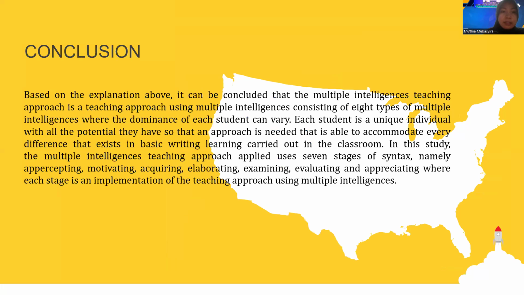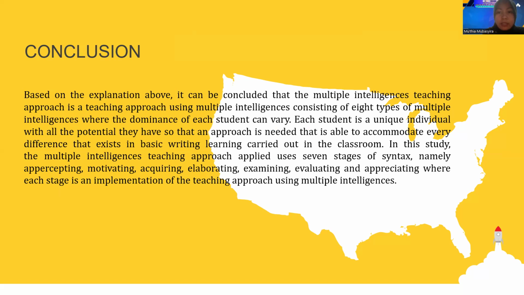So here is the conclusion. Based on the explanation above, it can be concluded that the multiple intelligences teaching approach is a teaching approach using multiple intelligences consisting of 8 types of multiple intelligences where the dominant of each student can vary.